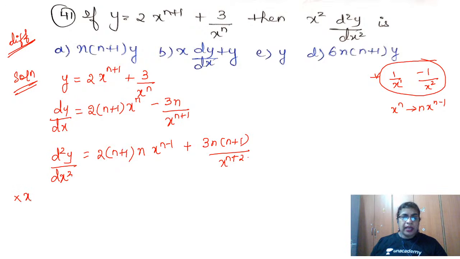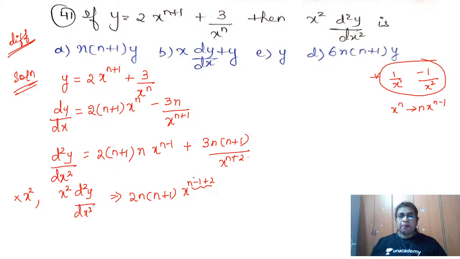So multiply by x square throughout. So what will we get here? x square into d square y by dx square. What is this equal to? So 2n into n plus 1 is there. x to the power n minus 1 into x square. So therefore this is x to the power n minus 1 plus 2. So this will become n plus 1, plus 3n into n plus 1 is there.